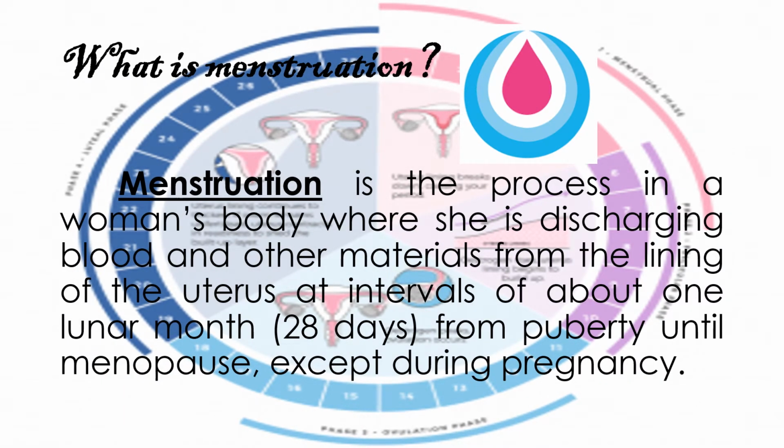What is menstruation? Menstruation is the process in a woman's body where she is discharging blood and other materials from the lining of the uterus at intervals of about 1 lunar month or 28 days from puberty until menopause, except during pregnancy.